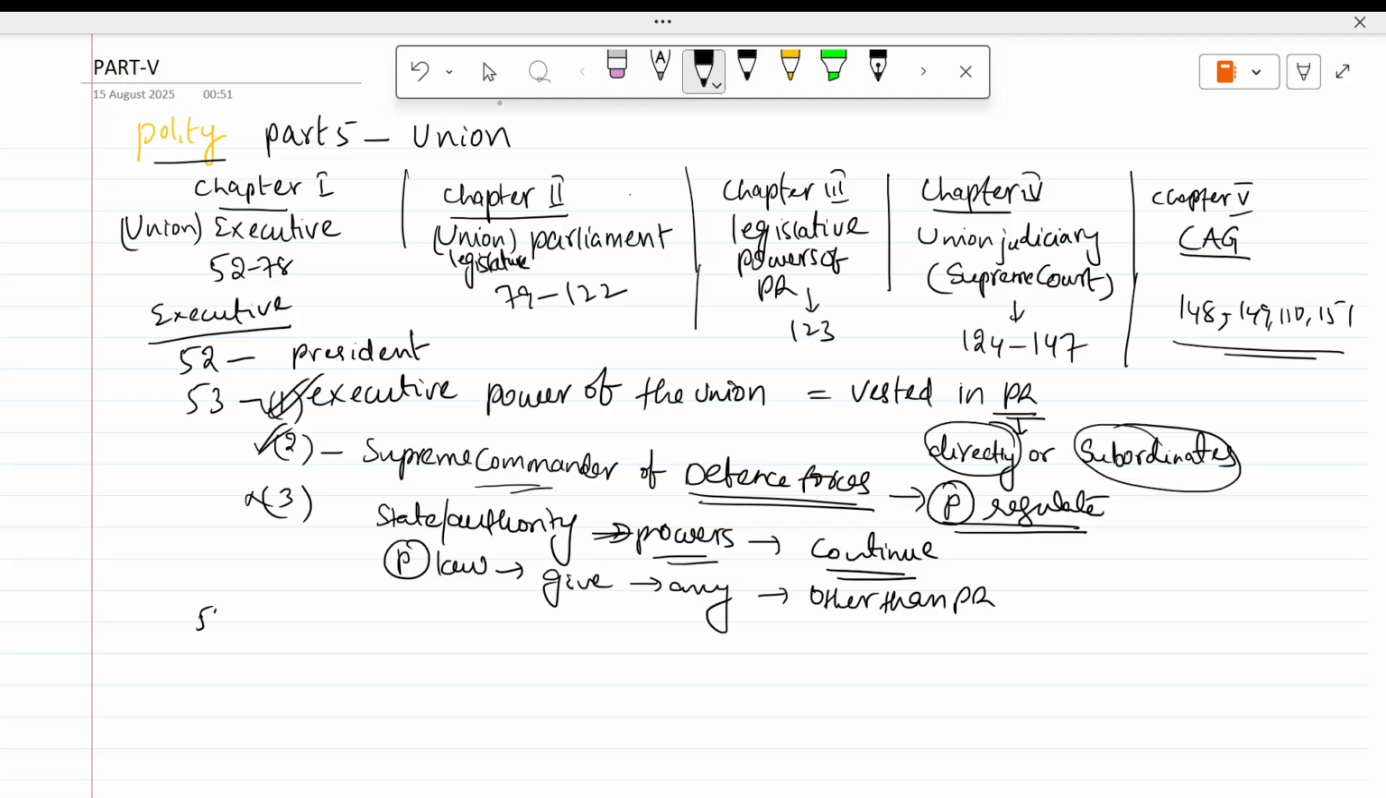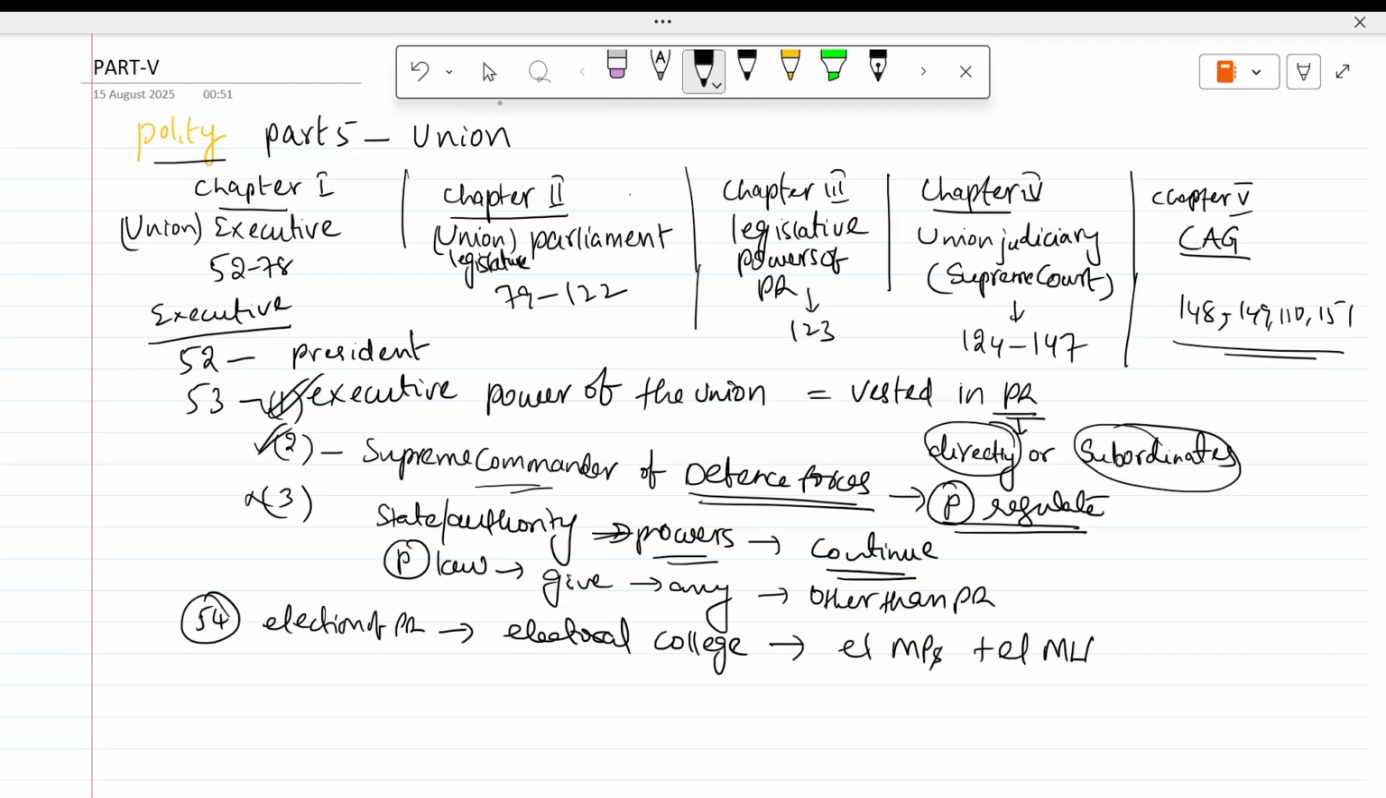Then Article 54 says election of the president. Here the electoral college is there. Electoral college means who all will vote for the president election. You and I cannot vote. Who all can vote? Elected MPs plus elected MLAs. These are the only two categories that can vote.